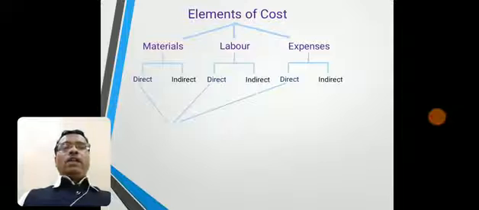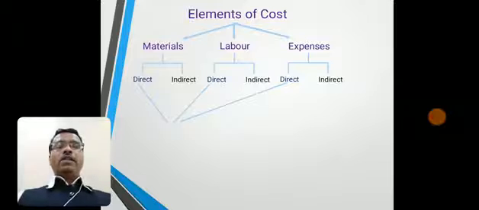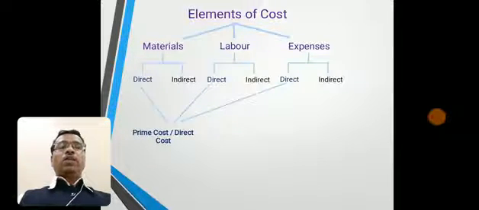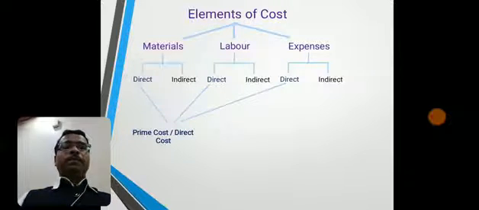So direct part of each element, that means direct material, direct labor and direct expenses, is considered as prime cost or direct cost, because such costs we are going to charge directly and primarily, so they are called as prime cost or direct cost.